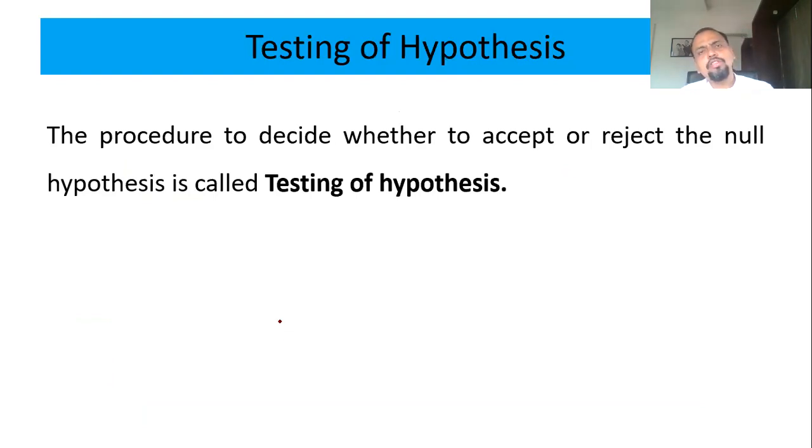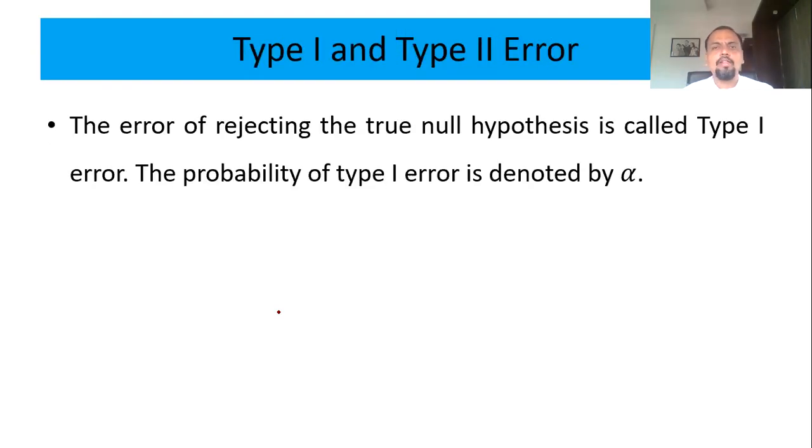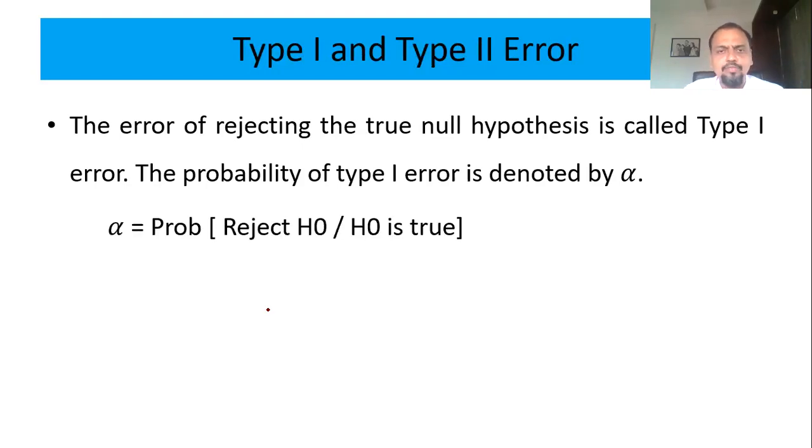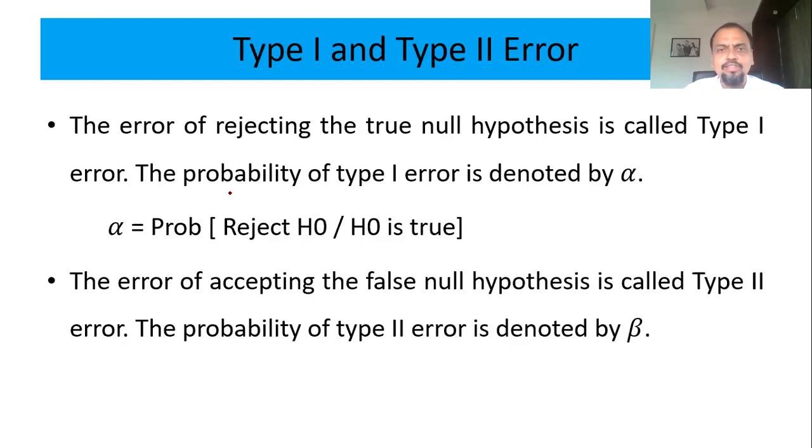So the procedure to decide to accept or reject the null hypothesis is called testing of hypothesis. There can be two type of error. This you might have studied in biostatistics, type 1 and type 2 error. What is type 1 error? Type 1 error is probability of rejecting the null hypothesis when it was true. Your assumption was true, but because of the procedure, it got rejected. That probability is called type 1 error, denoted by alpha.